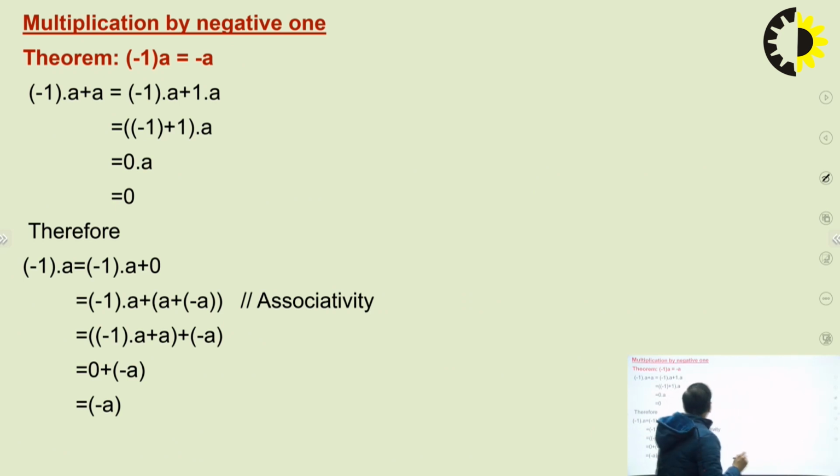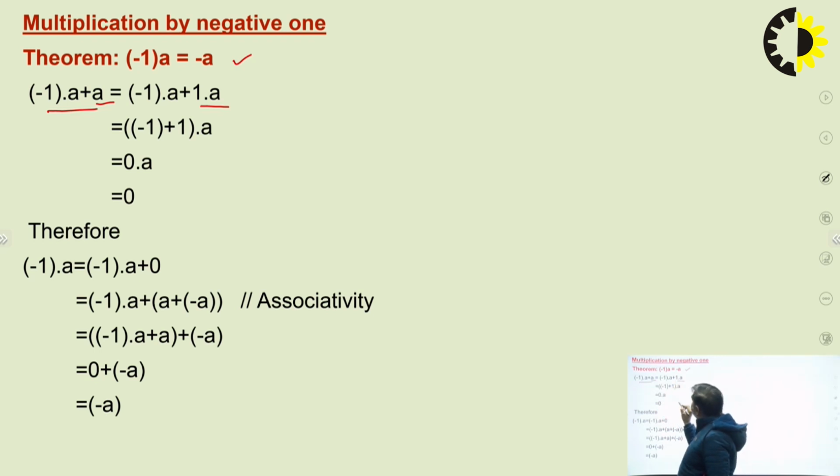Next theorem is minus 1 a equal to minus a. Before proving this equation, I will first find out this value: minus 1 dot a plus a. Minus 1 into a, and we can write a as 1 into a.